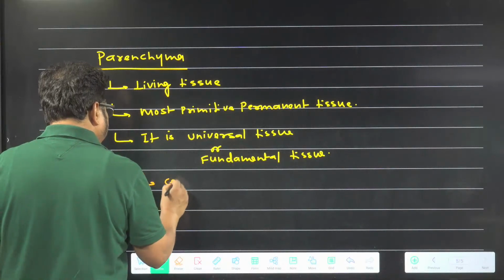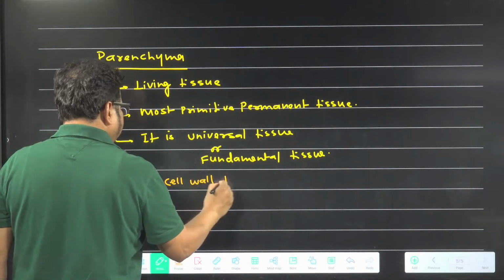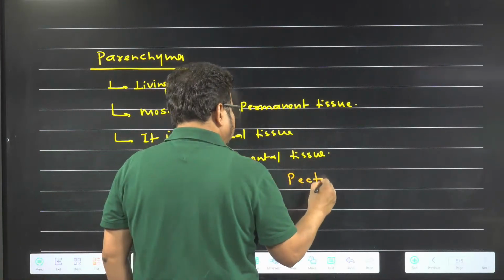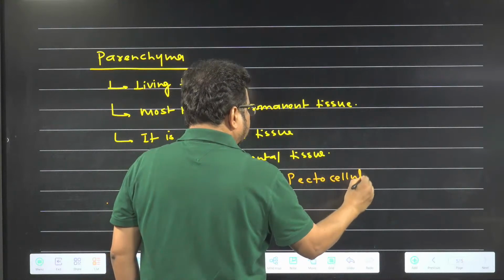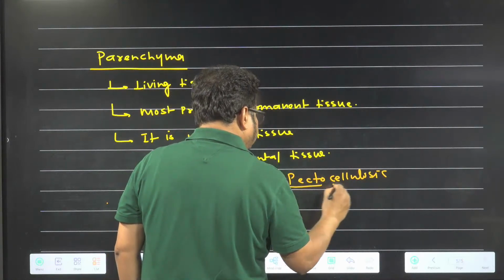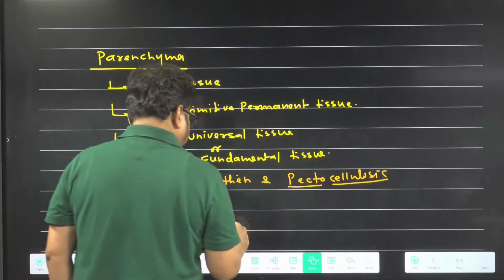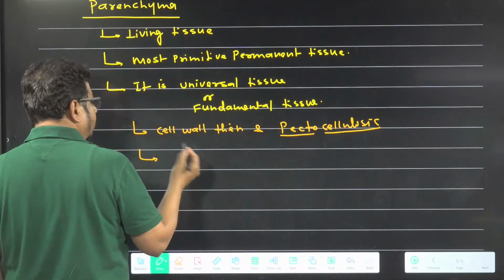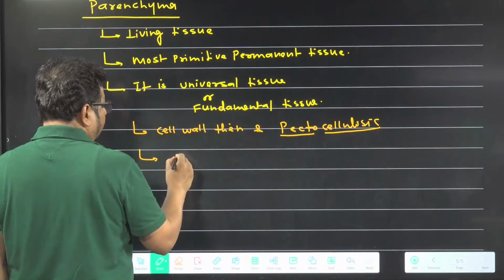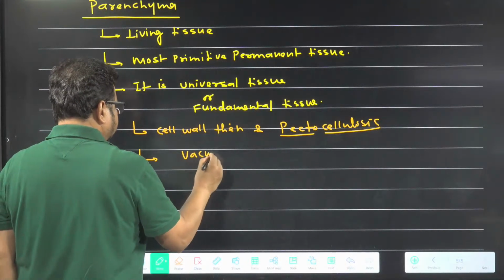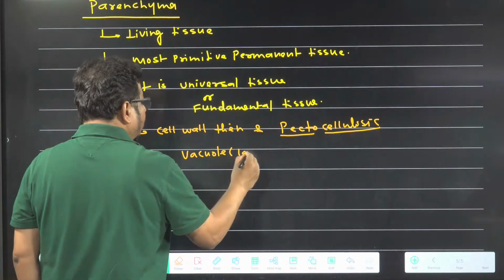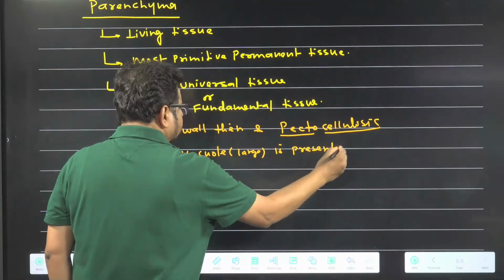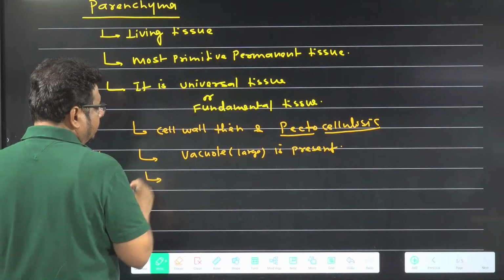What is written in NCERT, I am writing with another color for your better understanding. Cell wall thin and pectocellulosic, means made up of cellulose and pectin. Cell wall thin. Vacuole is present, and usually the vacuole size is larger.